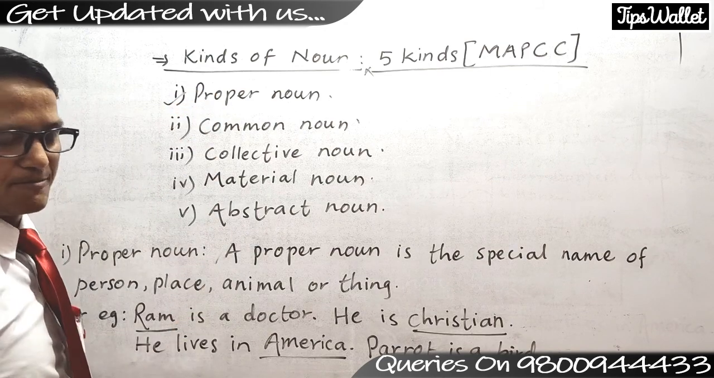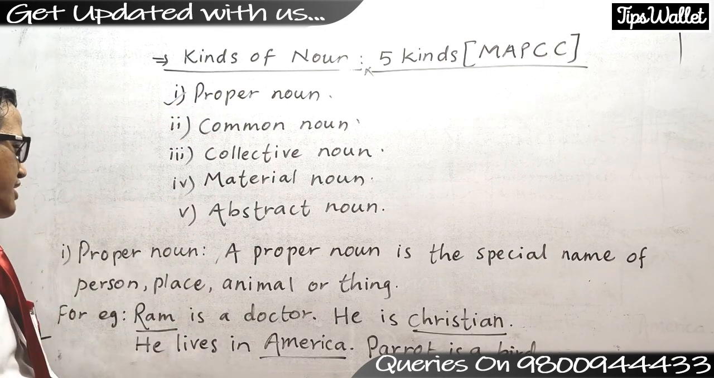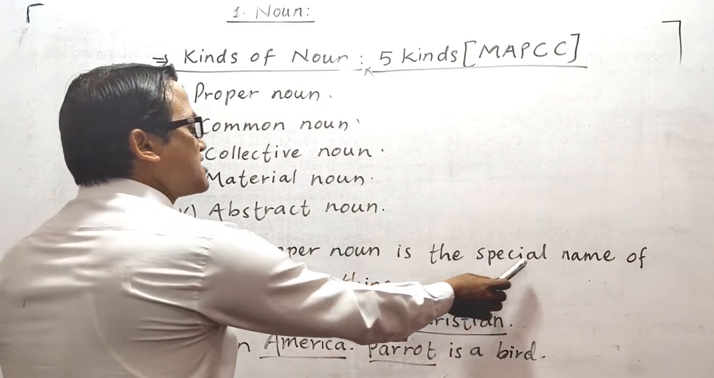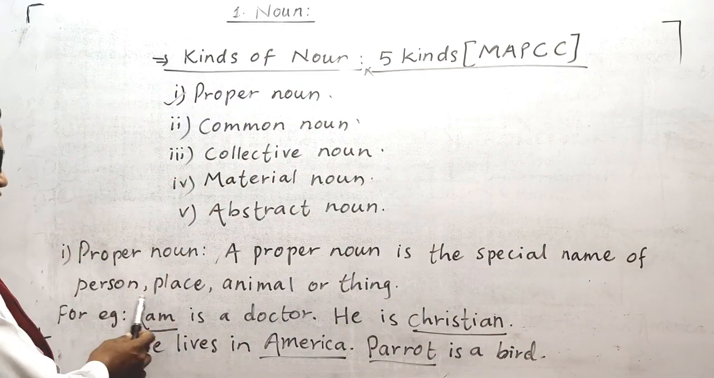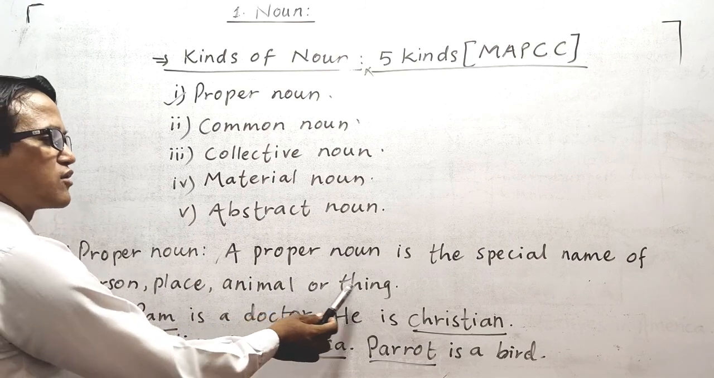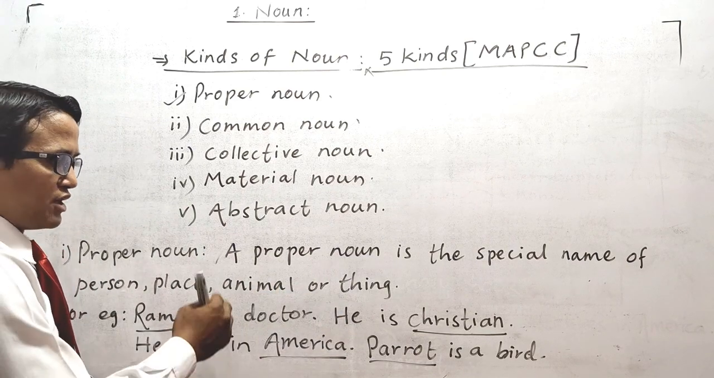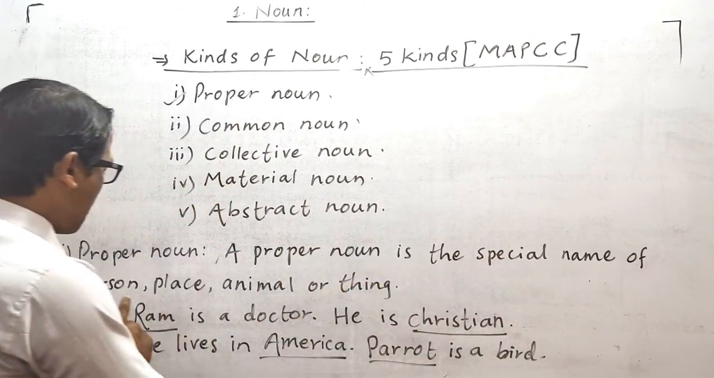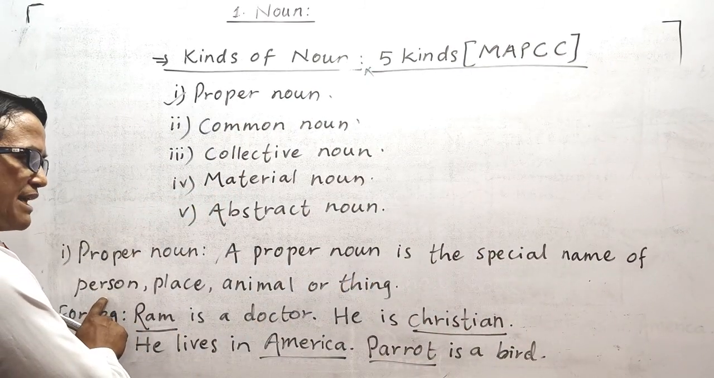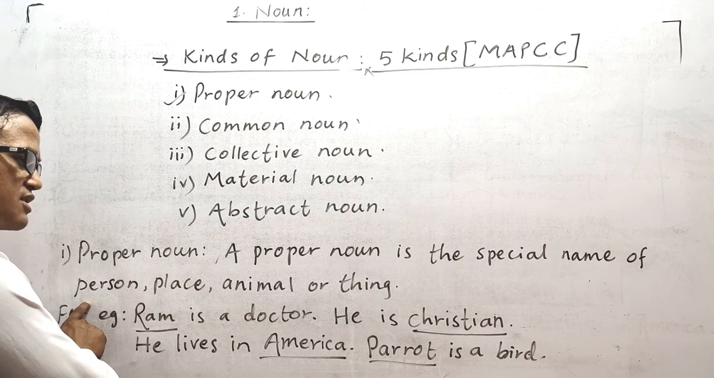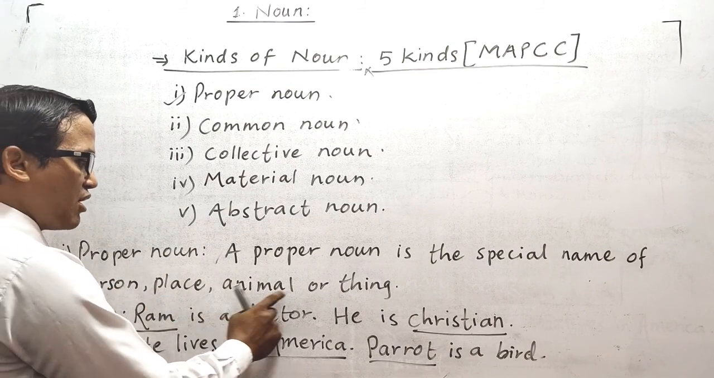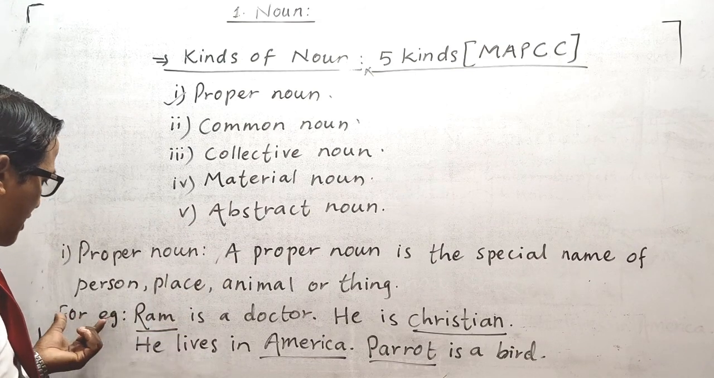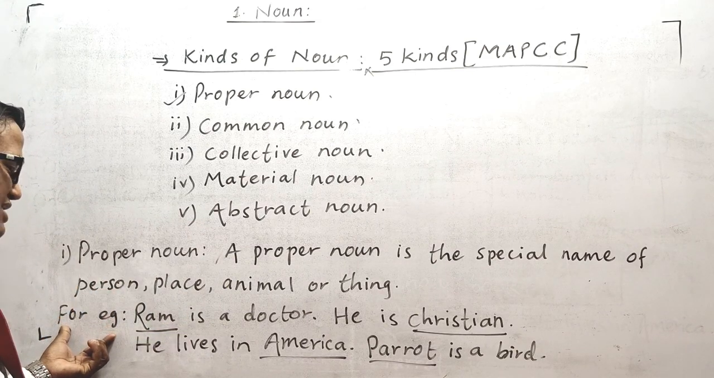What is proper noun? Proper noun is the special name of person, place, animal, or thing. So what we understand by this? The name of special person, place, animal, or things. We can understand more about this by this example.